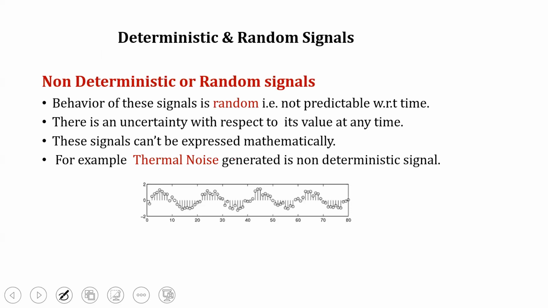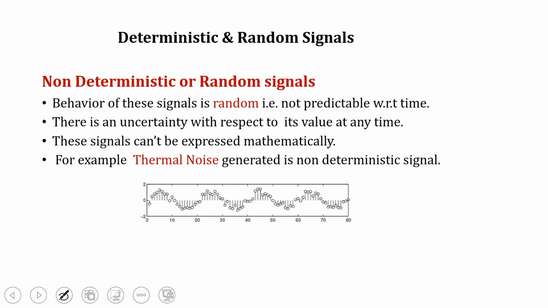The opposite of the deterministic signal is the non-deterministic or random signal. The behavior of these signals is random. We cannot predict the nature of the signal, so we call it a random signal. There is always an uncertainty with respect to its value at any time.